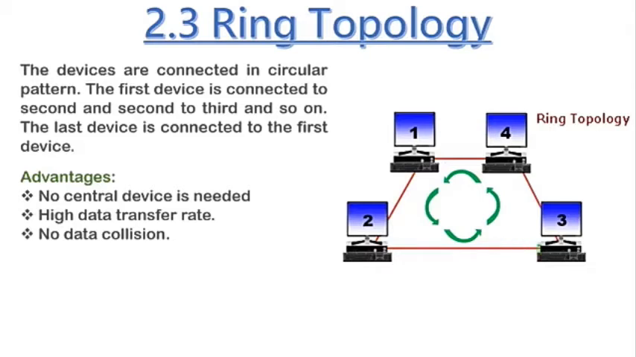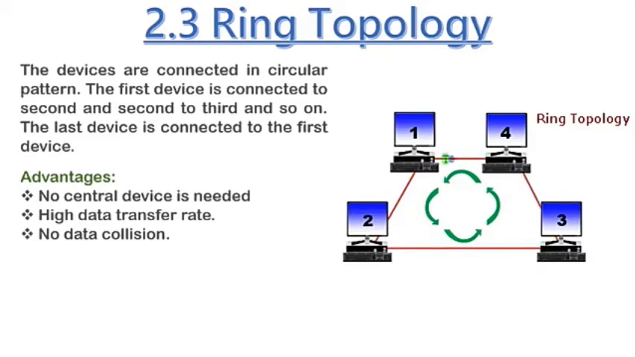And data collision means that on one way only one computer can send data and receive data. Okay, at one time only one communication device works. And in this network, if one computer fails, the other computers will be affected. Here it will send the address to that computer.